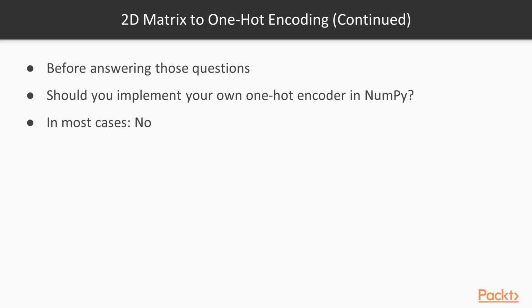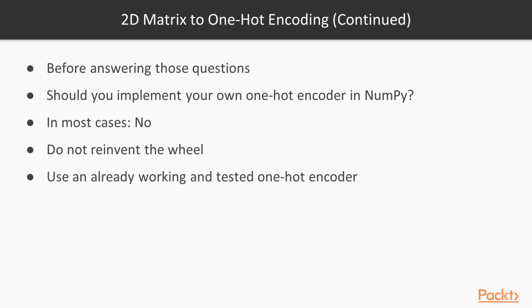And the answer is no, especially when you're working with deep learning, because you don't want to reinvent the wheel pretty much. In this case, I'll encourage you to use an already working and tested one-hot encoder, because you don't have to start from scratch, because chances are you will get it wrong, especially at the beginning.